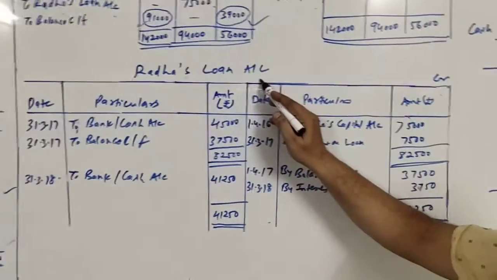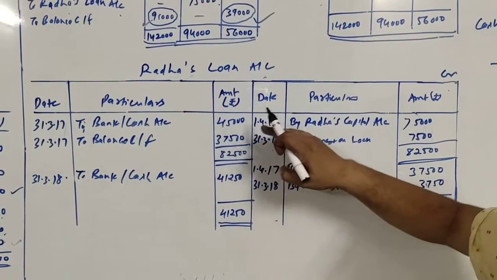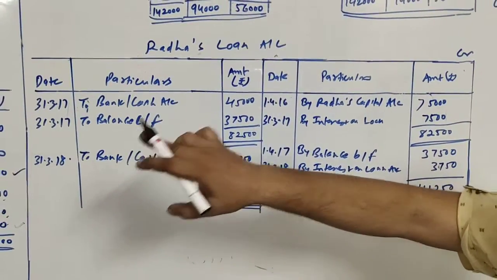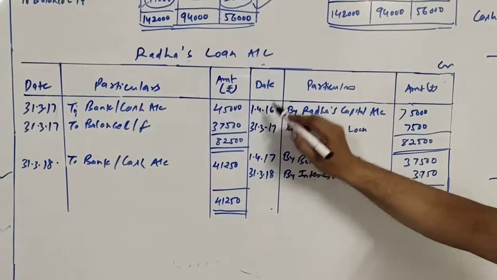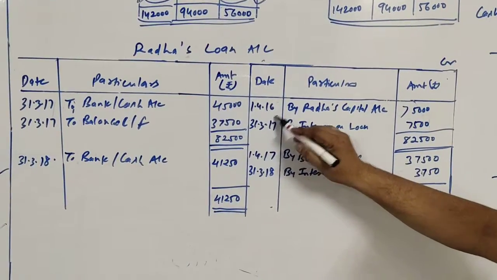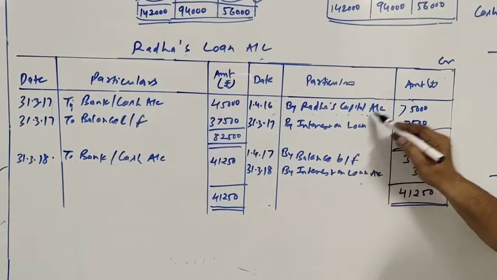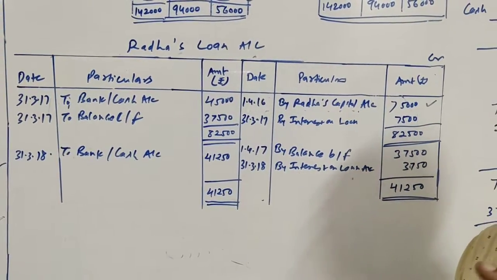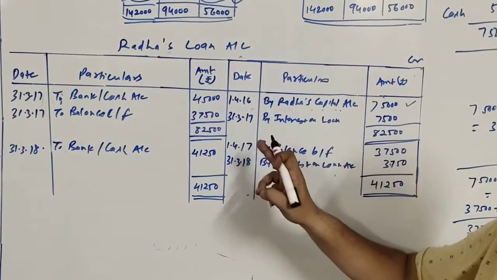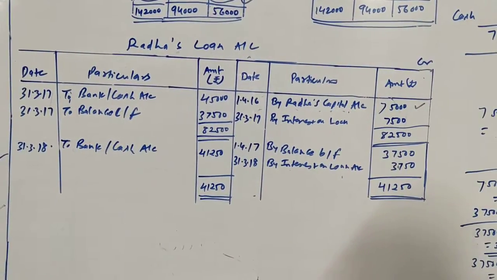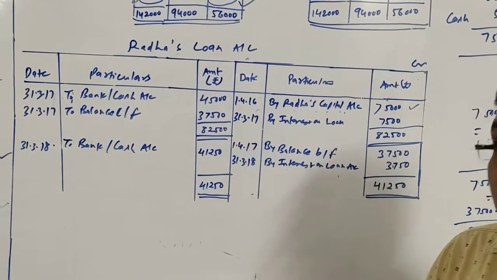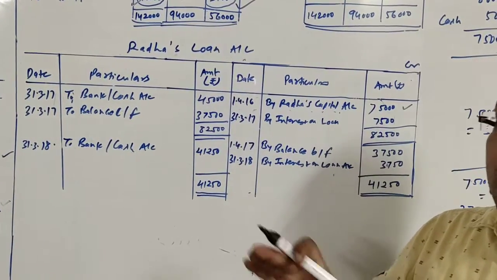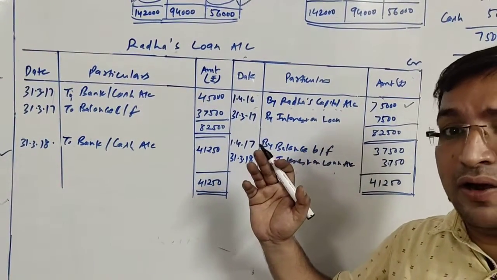Here, Radha's loan account: this amount is converted into a loan on 1/4/2016 from her capital account. So directly from her capital account we will bring it here in Radha's loan account, 1/4/2016, by Radha's capital account 75,000. Now after 1 year one installment is payable. So 1 year will get over on 31 March 2017. That day we will have to pay the installment, but first of all we need to give effect of interest, so that interest will be credited to her account first.